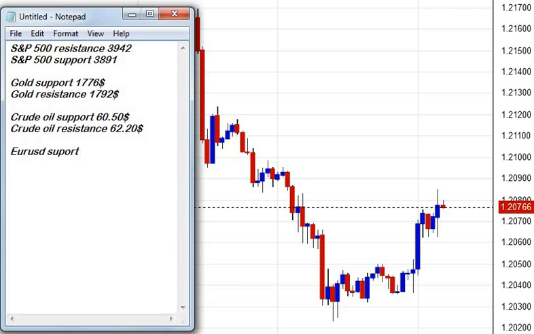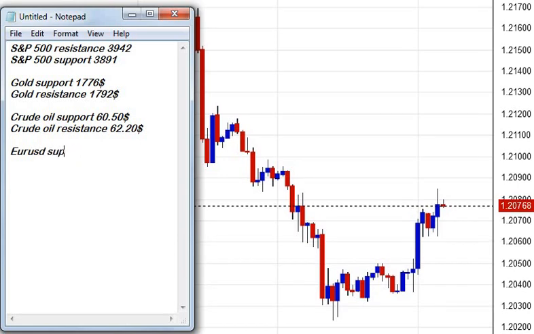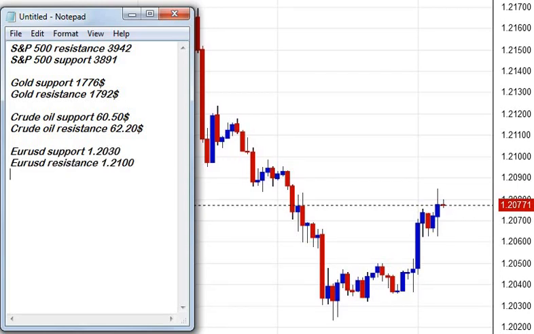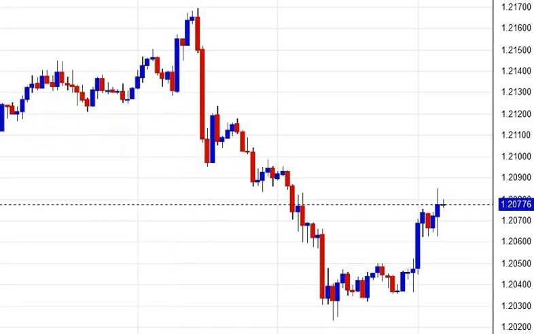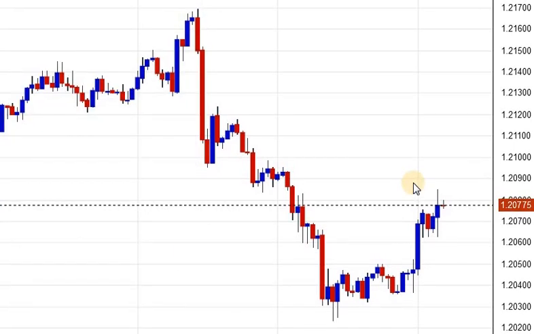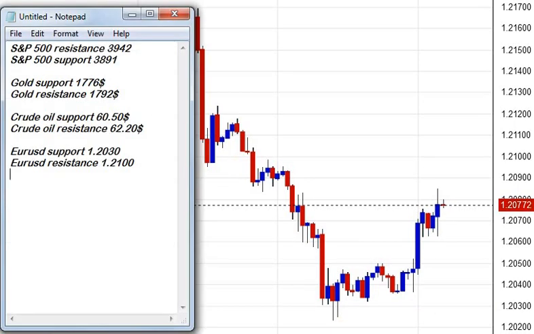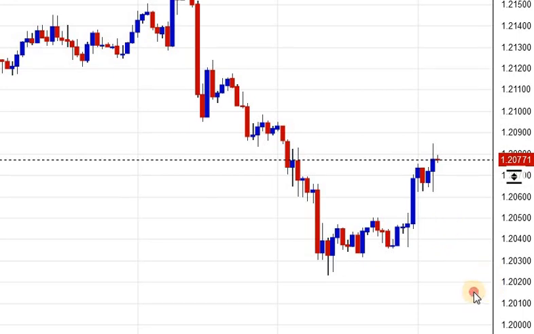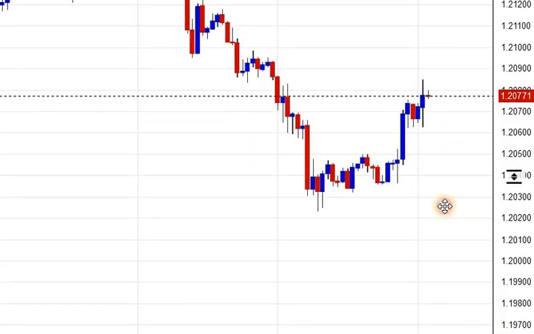Euro support stands at 2030. Euro resistance stands at 2100. Currently euro has entered in positive zone, so I will recommend you to avoid going for sell. If euro breaks 2030 and manages to sustain below that level, then yes, euro may enter in weak zone once again. After that it can test around 2000 and 1950.